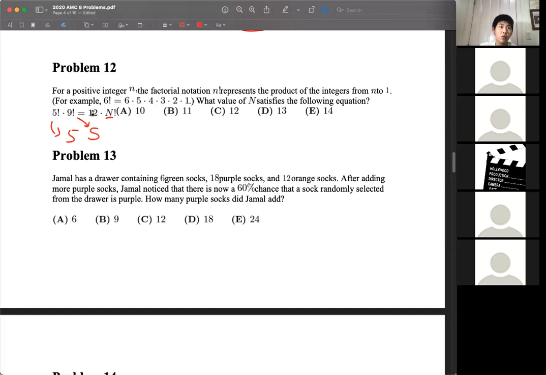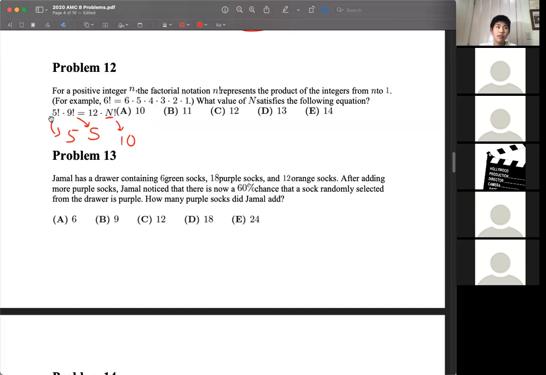On the right side, the 12 has no factors of 5, which means that n factorial must provide exactly 2 factors of 5. So that means that n must be at least 10, because 10 factorial has a 10, and then down to a 5, down to 1, that has 2 factors of 5. However, it also has to be less than 15, because that would introduce a third factor of 5.